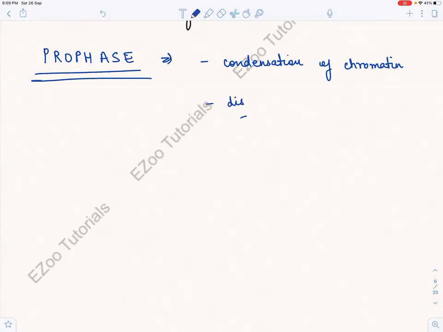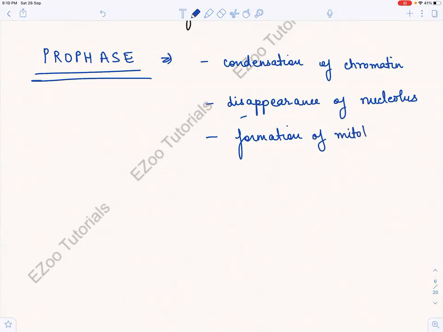What else will happen? There will be disappearance of nucleolus, right? Nucleolus we all know. And we'll do each of these steps also, I'll explain it to you. I'm just writing for your reference what is happening in prophase. There will be formation of mitotic spindle, and there will be beginning of nucleoli breakdown, right?